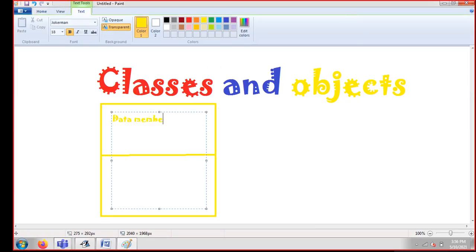Now what do we mean by data member? This I'm going to explain first of all. So guys, data member means the members of my class. The members of my class are basically the data types I'm going to talk about here. For example, I'm taking int a, b, c, or for example I'm taking float r. All these things are known as my data members, especially my class's data members. And I'm going to explain what we mean by member function.